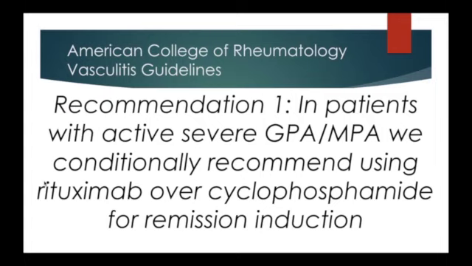For example, this is a recommendation in patients with GPA and MPA, and the recommendation is as follows: in patients with active severe GPA or MPA, so most likely these are patients that are newly diagnosed or having a bad relapse of disease, we conditionally recommend using rituximab over cyclophosphamide for remission induction. One of the things I want you to key in on is this phrasing, conditionally recommend. You'll also see recommendations where they say strongly recommend.